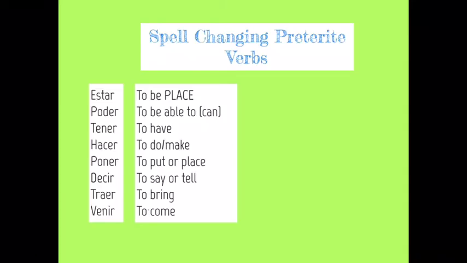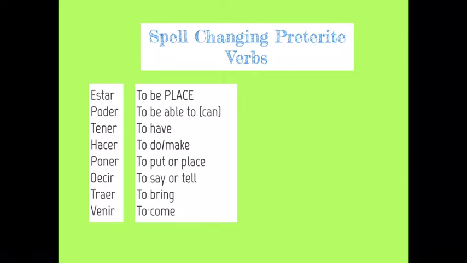Now, in the preterite, this list of verbs here are spell change verbs. Remember, they're irregular verbs that get brand new stems in all their conjugations and different endings than other preterite verbs. So like ESTAR becomes estuve, PONER puse, TENER tuve, and so forth. You can check that out in my other video. But for now, I want to focus on how do you use these in context in the preterite? How do you recognize not just what they conjugate as, but when to use each one?